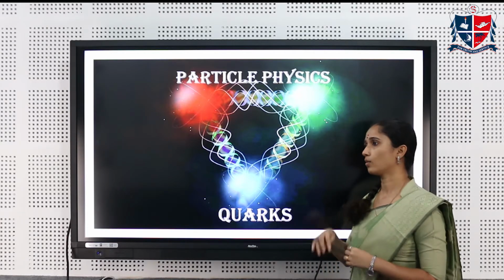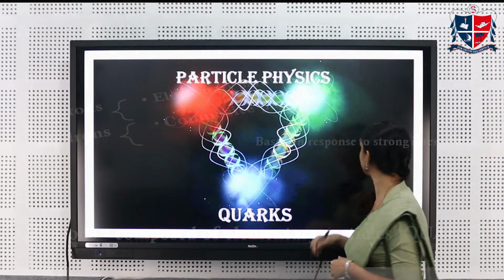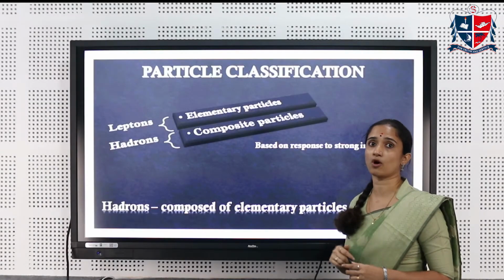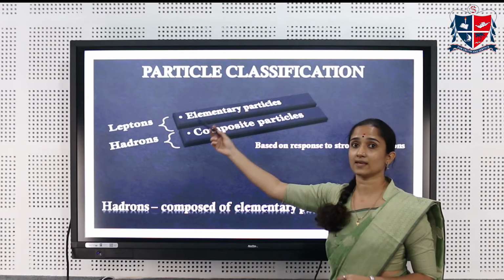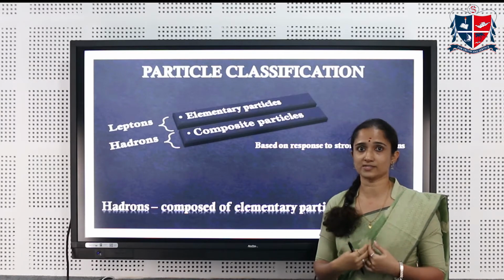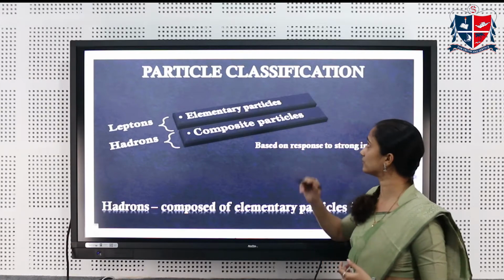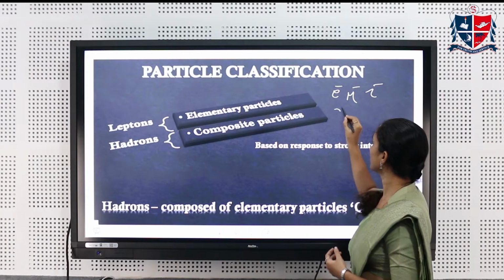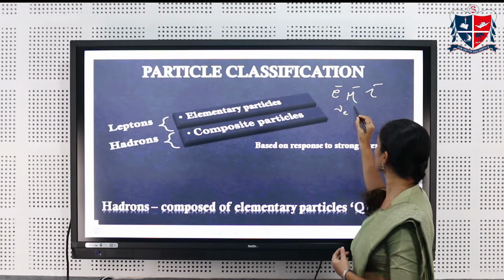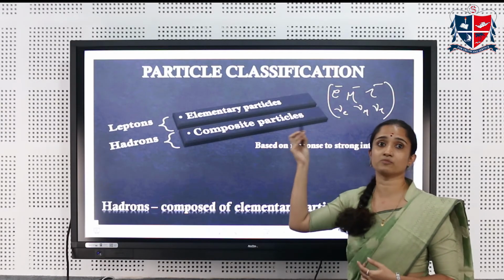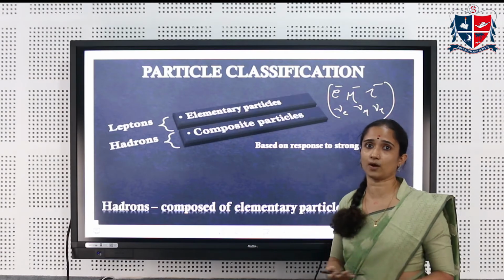Let's start with a small recap of our previous lecture, where we classified subatomic particles into leptons and hadrons based on their response to strong interaction. Leptons are elementary particles, which means that they cannot be divided into smaller particles. Examples are electrons, muons, and tau particles, and then their neutrinos: electron neutrino, muon neutrino, and tau neutrino. These 6 particles formed the leptons, and we had their corresponding antiparticles too.